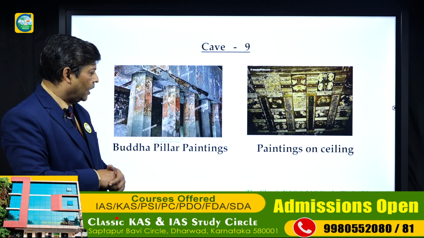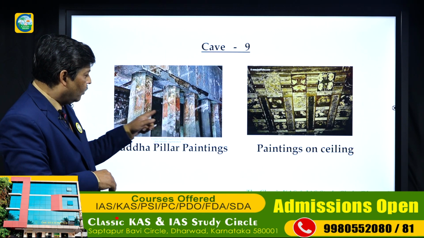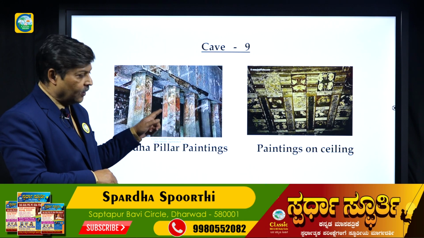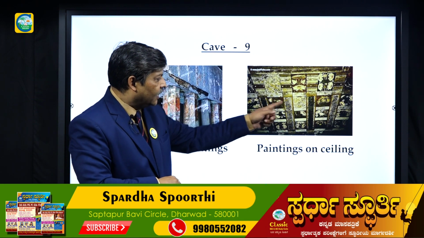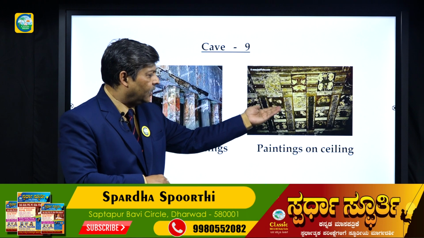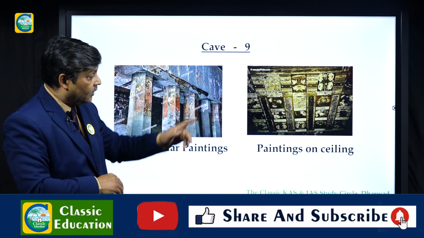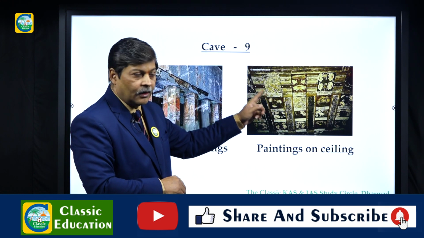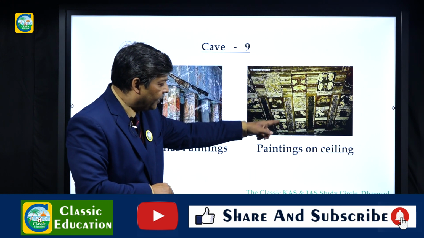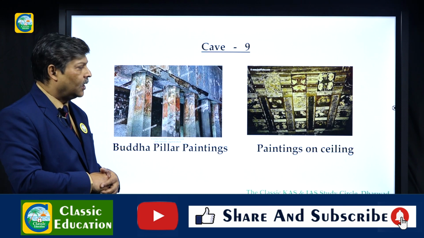The cave number 9 again, that is what I showed you on the walls, the paintings. And these are the paintings in the ceilings, the flower designs. You can see they are being well protected there. Conservation has taken place of this. This is a ceiling painting. At the top here the ceiling painting is there.